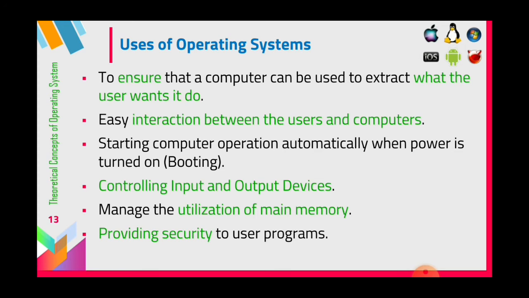How is it possible that a child can operate the computer? Because of ease of usage. When we switch on the computer, it starts automatically, and when they click any particular application, that application opens. That is easy to use. How is this interaction made so easy? Because of the OS only we are able to create this interaction. Communication becomes very easy. That's why we are using computers in all places. So easy interaction between the user and the computer is made with the help of the OS.